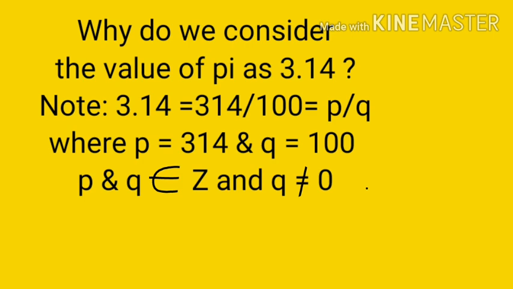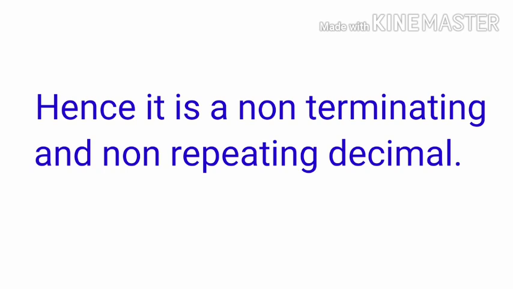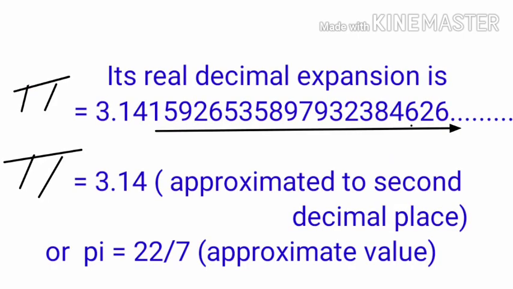Let us see the answer. Pi is an irrational number because it is not written in the form of p upon q, where p and q are integers and q is not 0. Hence, it is a non-terminating and non-repeating decimal.